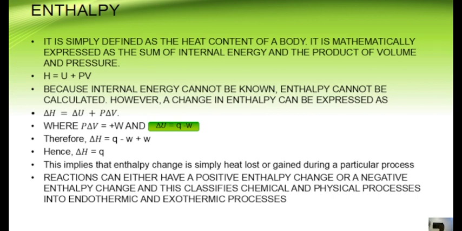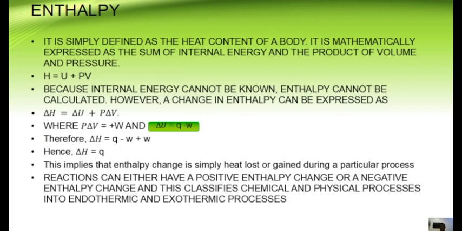So enthalpy is simply defined as the heat content of a body. It is mathematically expressed as the sum of internal energy and the product of volume and pressure. So you have that H, which is what we use to represent enthalpy, as the heat content. Now, did you notice that because we cannot determine internal energy, it also means that we can't determine enthalpy? However, a change in enthalpy can be expressed as dH equals dU plus PdV.